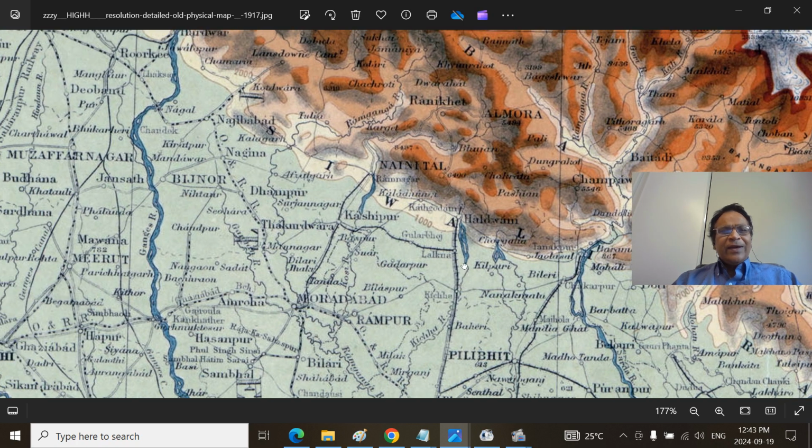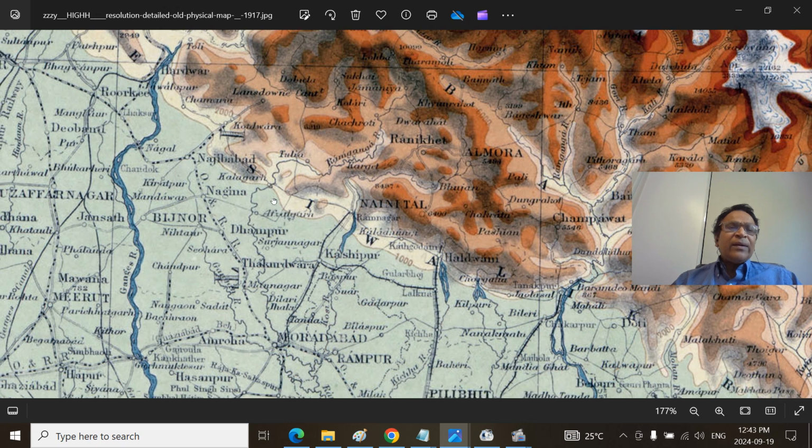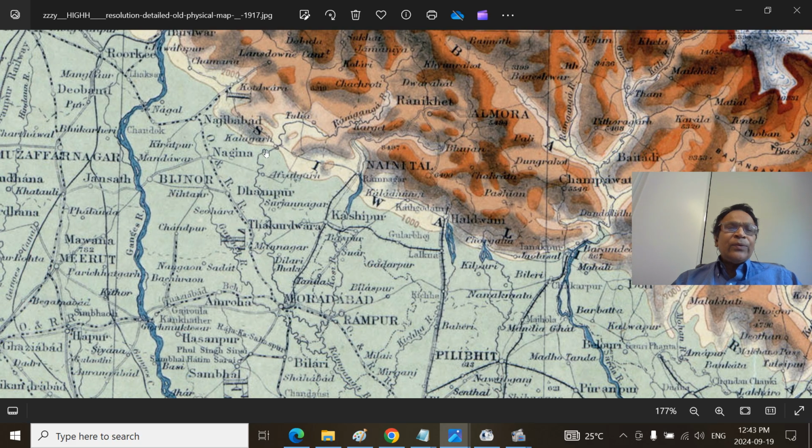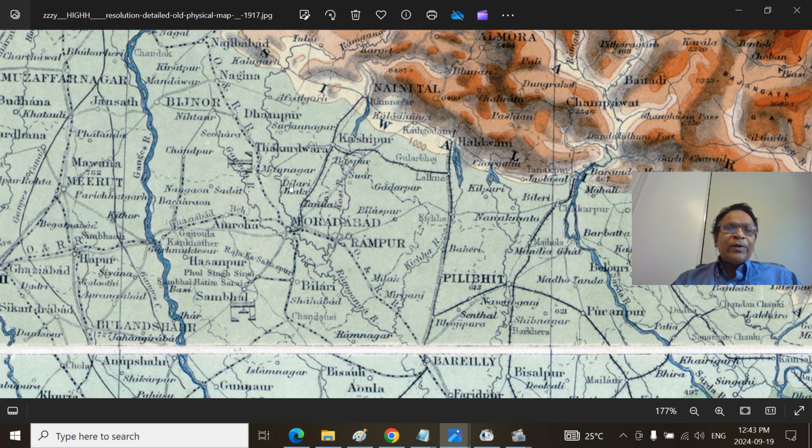Okay. Now this is our western Ramganga River. You can see the Ramganga River here and here, and it descends into the plain at a town called Kalagarh and goes near Dampur town, Thakurdwara Taluk here, and goes next to Moradabad town.